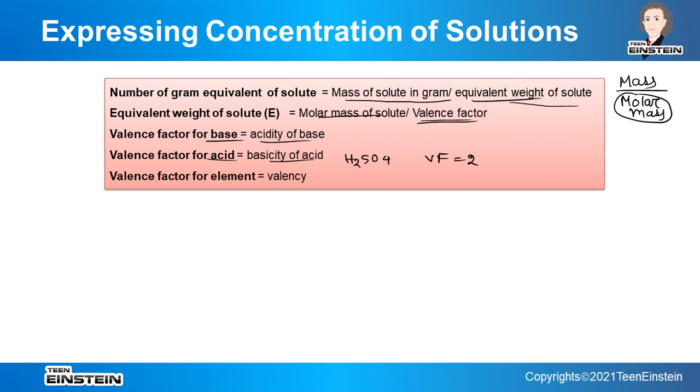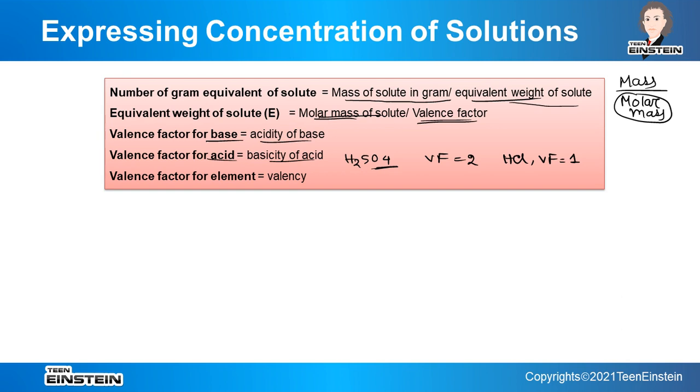Because when 1 mole of H2SO4 dissociates, we get 2 H plus. But if it is HCl, the valence factor will be 1, because from 1 mole of HCl we get 1 mole of H plus. So to find the equivalent weight of H2SO4, we first calculate the molar mass of H2SO4, then divide it by 2. So it will be lesser than the value of molar mass.